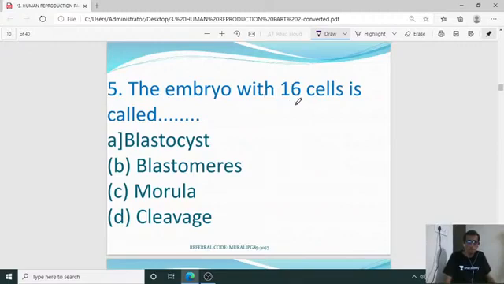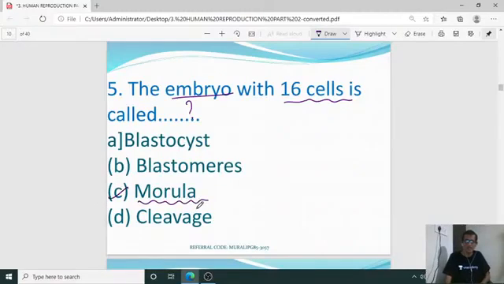The embryo with 16 cells is called what? Blastocyst, blastomeres, morula, or cleavage? The right answer is C, morula.